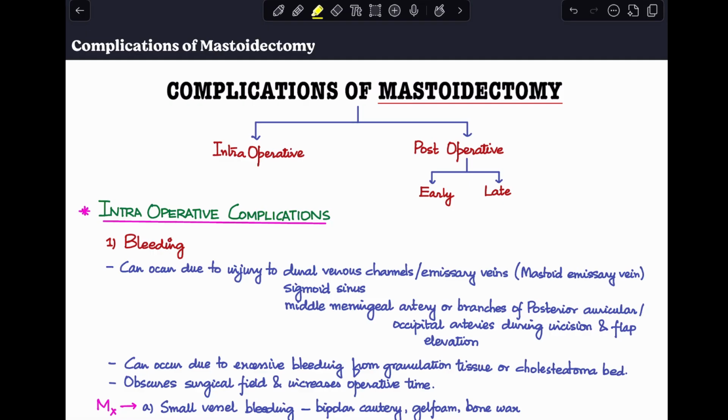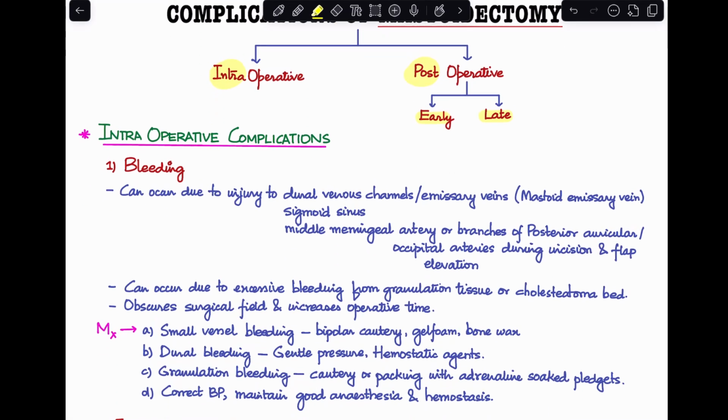Okay, so let's get started. We can classify our complications of mastoidectomy into intraoperative ones and postoperative ones. Postoperative complications can be further divided into early post-op complications and late post-op complications. First, let's discuss what are the different intraoperative complications.